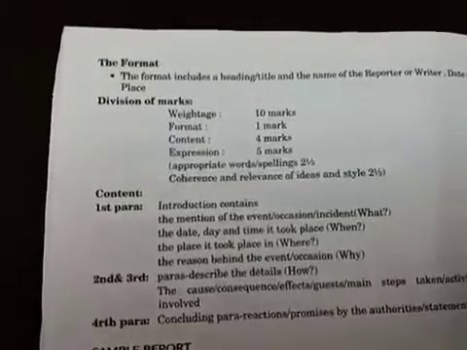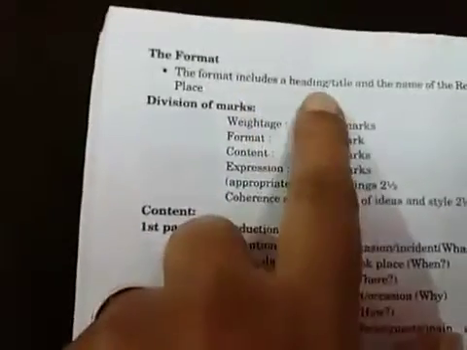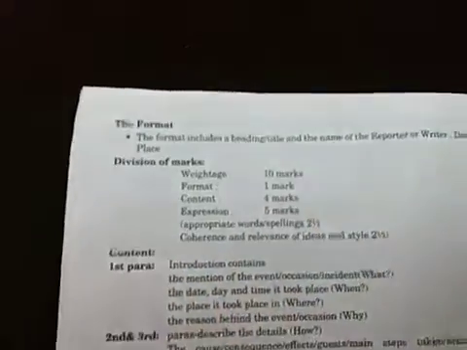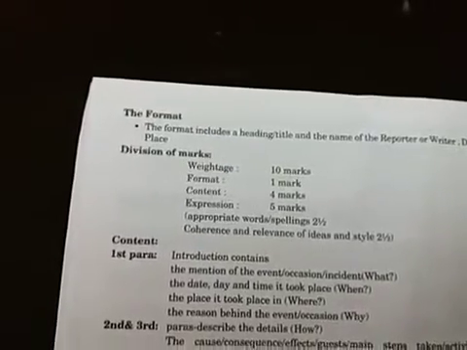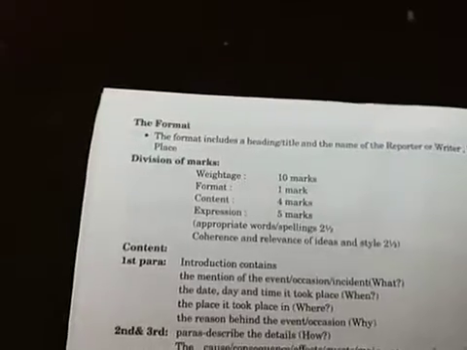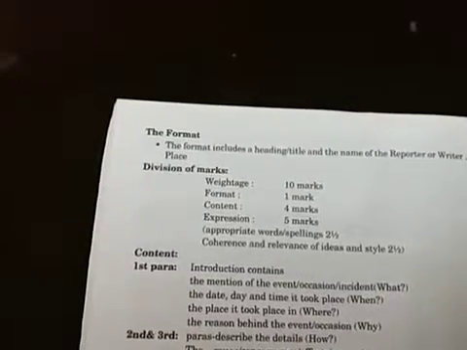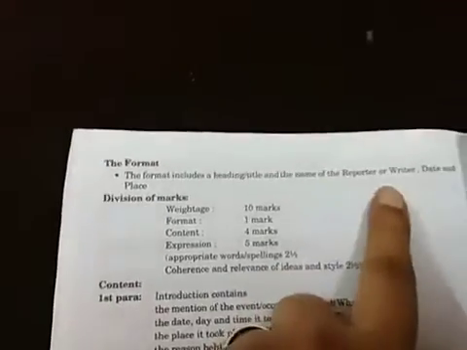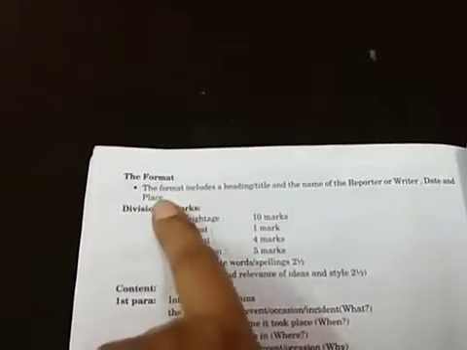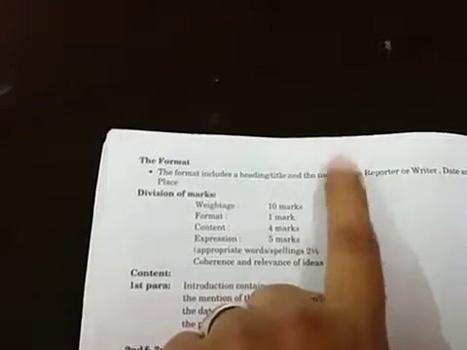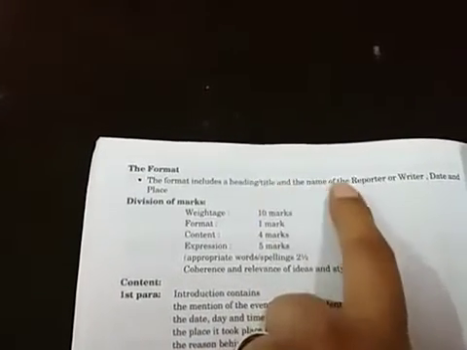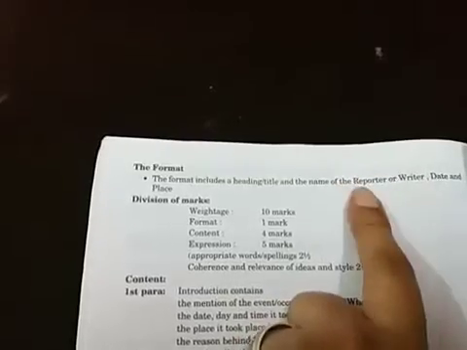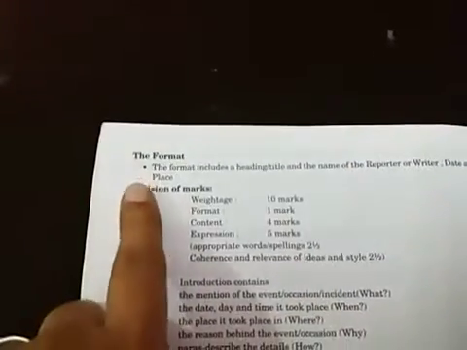The format includes a heading. In this, you have to write first the heading or title and the name of the reporter or writer. If you are the writer, then you have to mention your name. If the name of the writer has been given, then you have to write the name of that writer. So first you write a heading, meaning title, then the name of the reporter or writer, date and place. These things should be mentioned in the report. That is, a title, then the writer's name, then date, or lastly time and place.